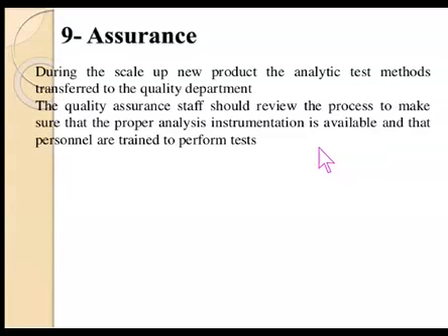Next is quality assurance. During the scale up of the new product, the analytical test methods are transferred to the quality department.